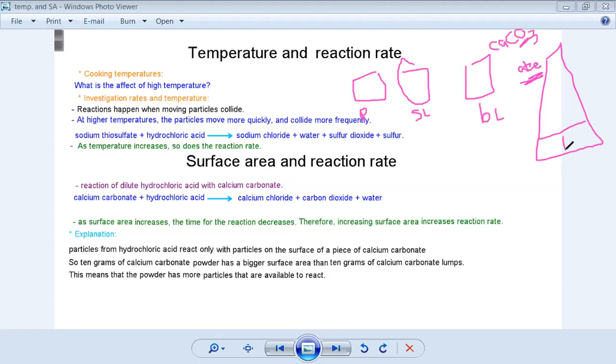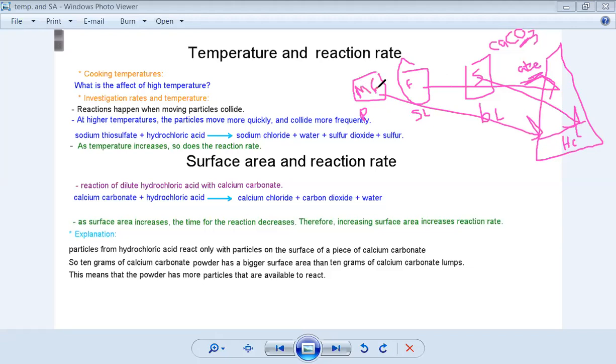So here I have HCl, hydrochloric acid, and I will add them one by one. If I add the big lumps to the hydrochloric acid, what do you think you might see? Is it going to be fast or slow? It is going to be slow. Okay, what about the small lumps? They will react faster than the big lumps. What about the powder then? It will react the fastest. Much faster, okay?